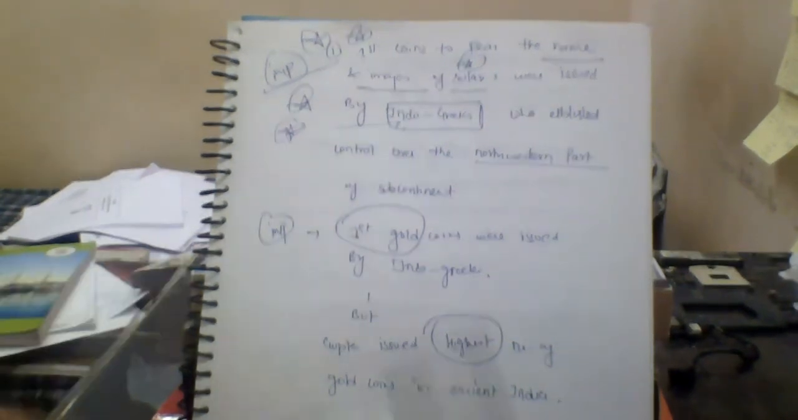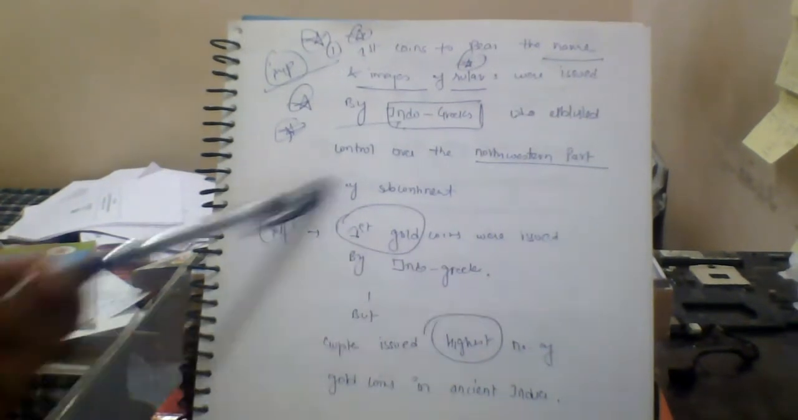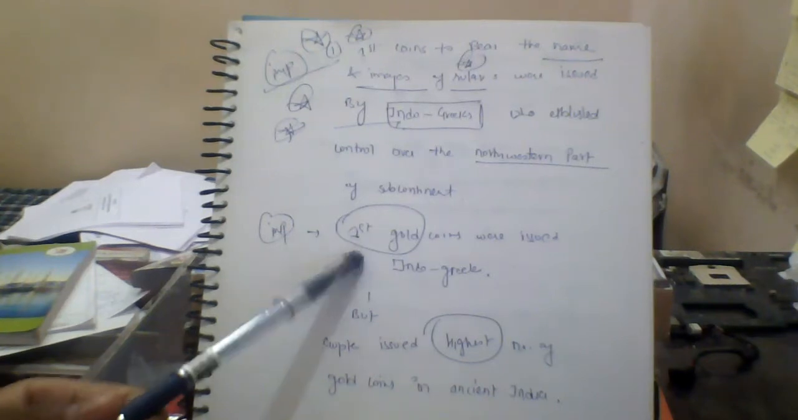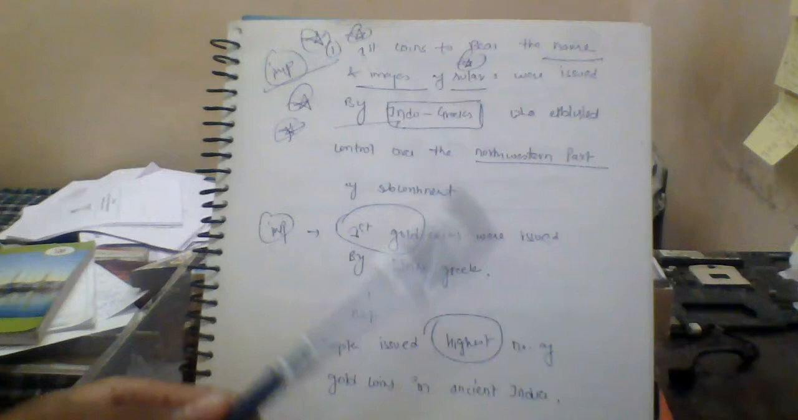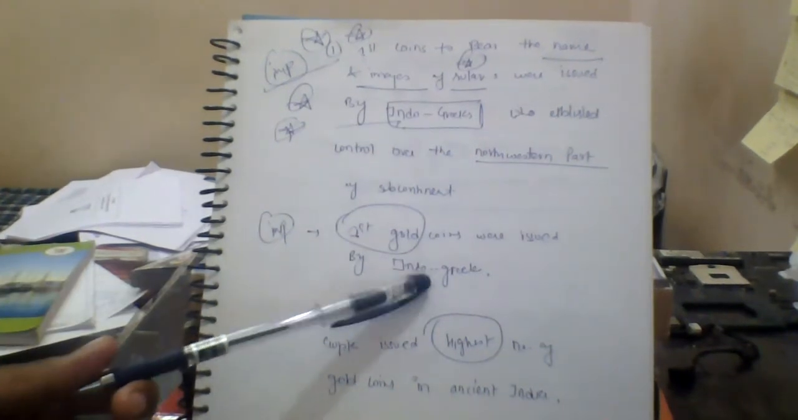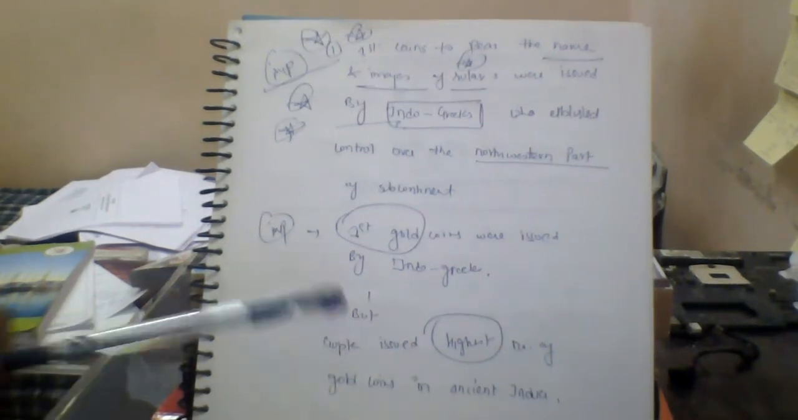Then the first gold coins were issued by the Indo-Greeks too. So this is also important. First gold coins were issued by Indo-Greeks. It means that in the Mauryan Empire or in the Mahajanapadas, gold coins were not issued at that time. But you have to understand these two differences.